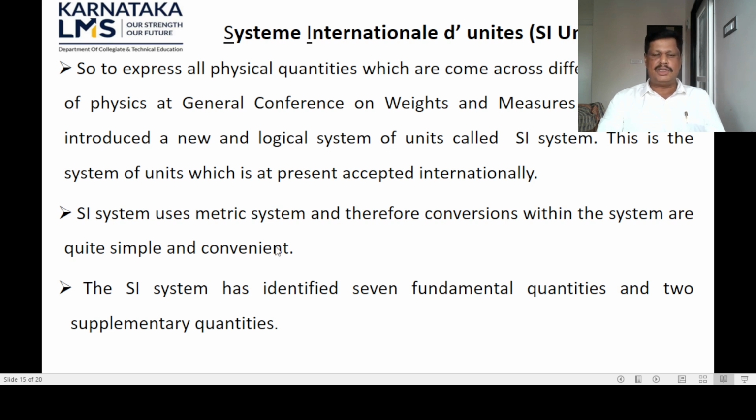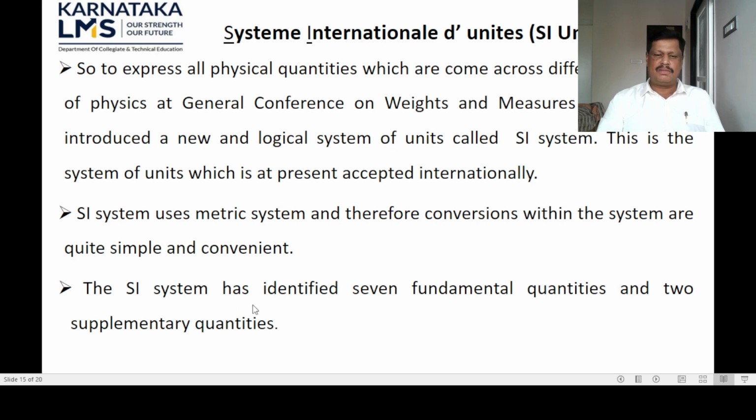The SI system uses the metric system. You already know what the metric system is. The metric system is one which can be expressed in terms of powers of 10, and therefore conversions within the system are quite simple and convenient.